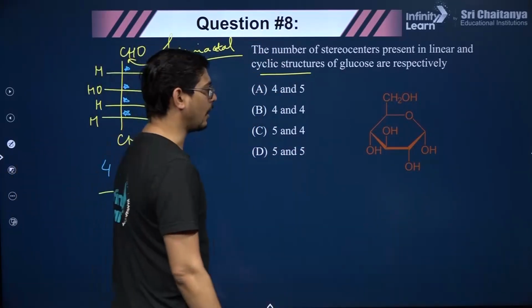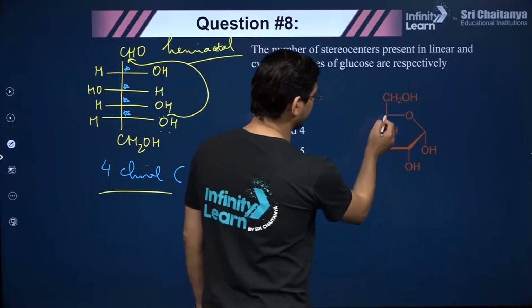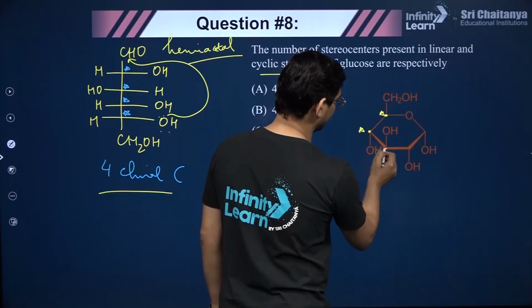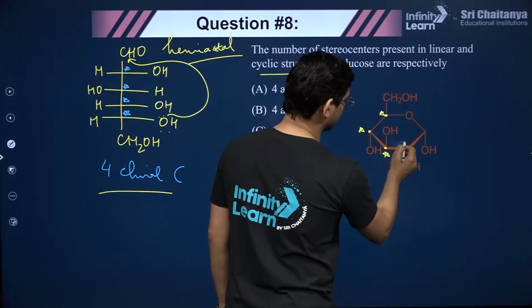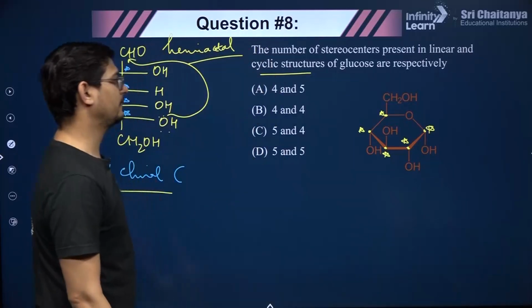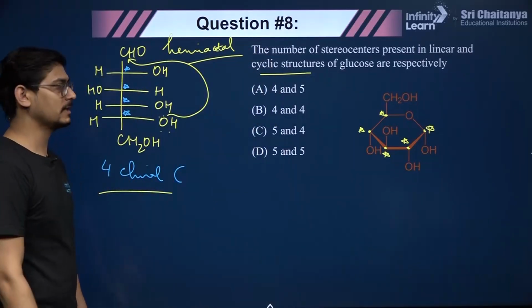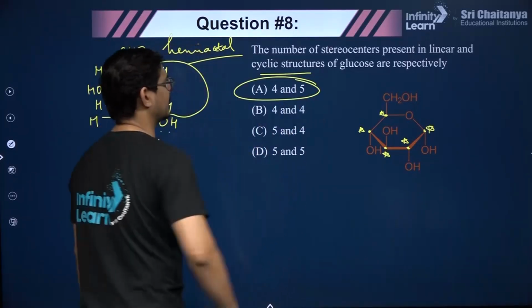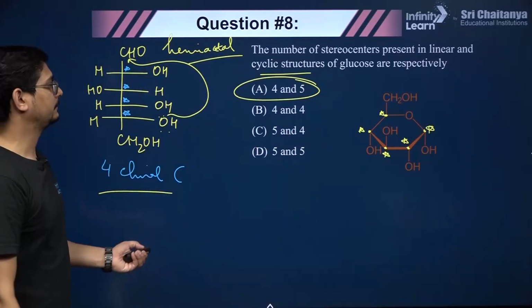Now if you see how many chiral carbons are there: this is 1 chiral carbon, this is 1, this is 1, this is 1, and this is 1. So 1, 2, 3, 4, 5, there are 5 chiral carbons now. So what is the correct answer? 4 and 5, that is the correct answer in this question.